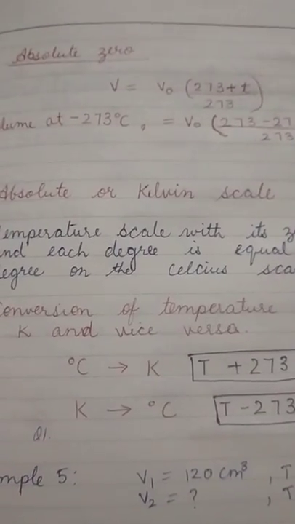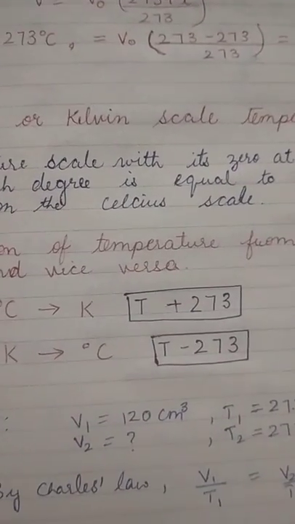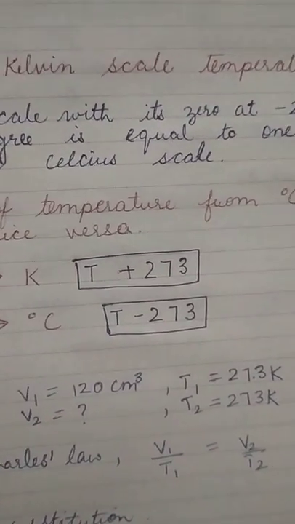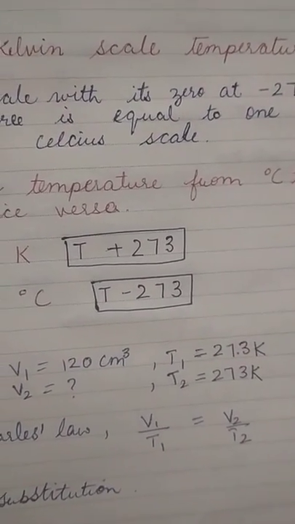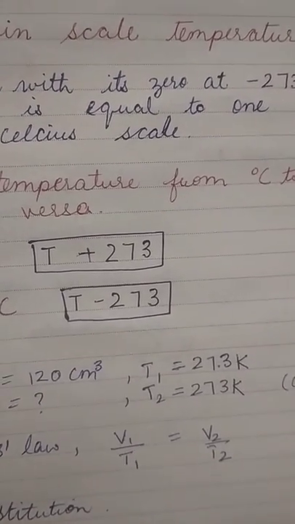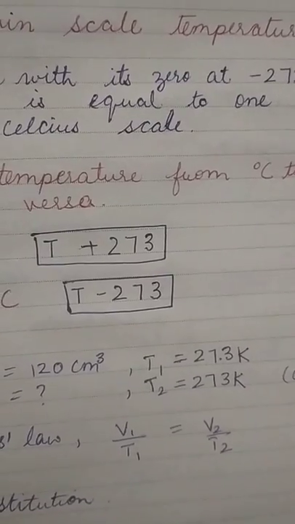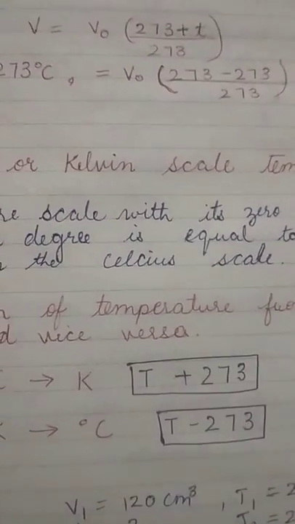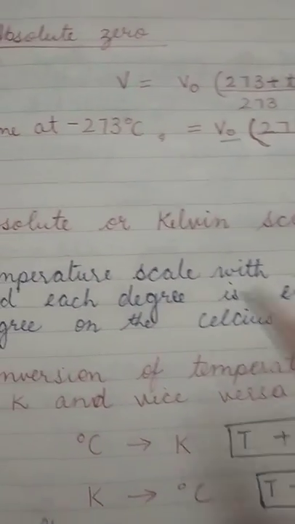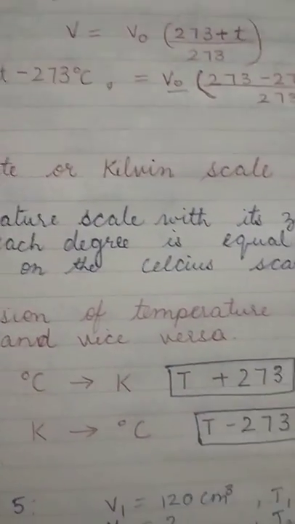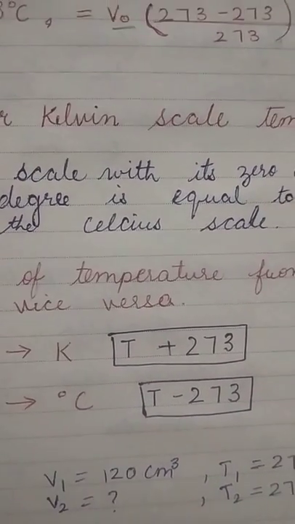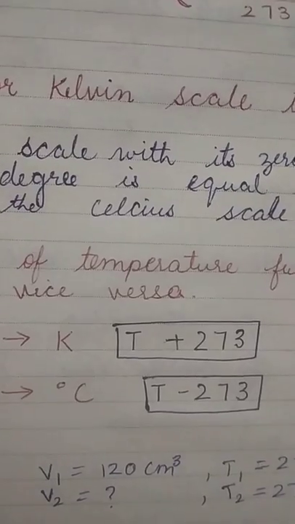Now the next concept is absolute zero, which we have already studied in the first video. Absolute zero comes from the first equation of Charles law. We see that V equals V naught into (273 plus T) upon 273. So at minus 273 degrees Celsius, we see that V becomes 0. That means the volume is 0, but that is not possible practically; it is only a theoretical concept.